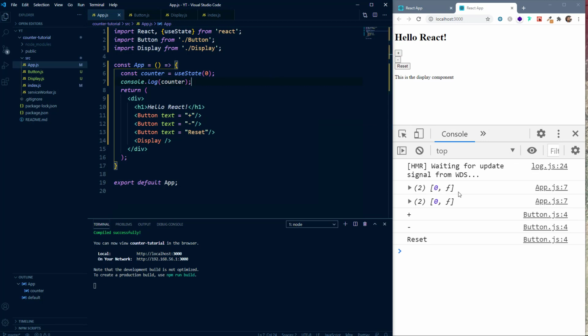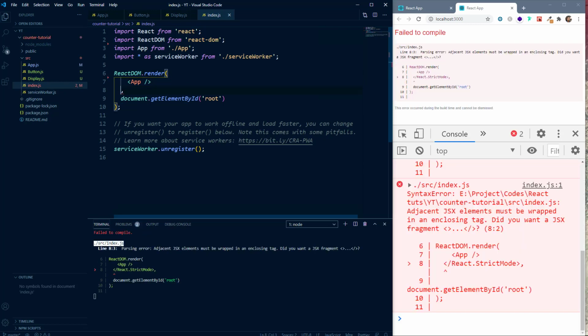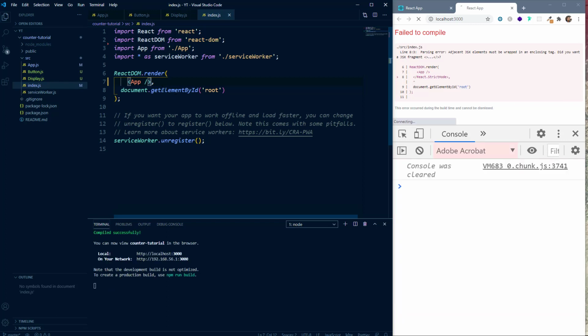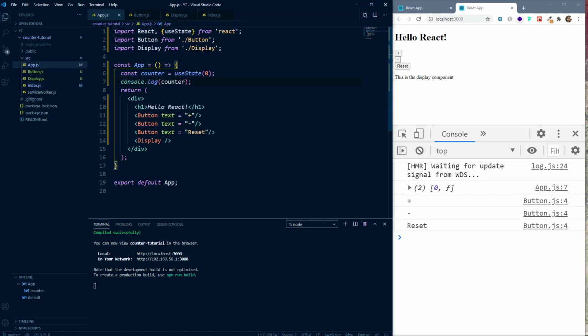So you can see that we are getting an array with exactly 2 elements. Now, if you are wondering why it is getting rendered 2 times, then it has something to do with this strict mode. So don't worry about that. You can remove the strict mode if you want for now, because right now we are not concerned about this, and you can see it will be only displayed once. But however, if you are making an actual application, then you should not remove the strict mode.